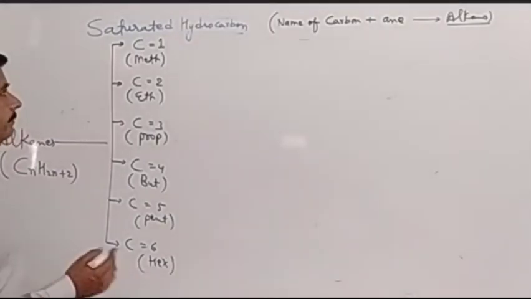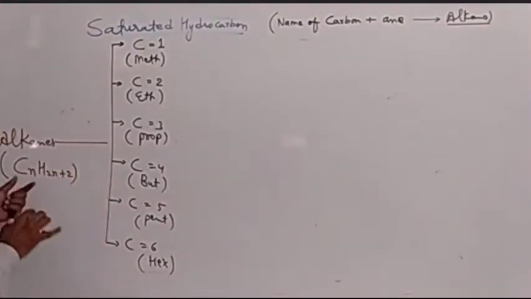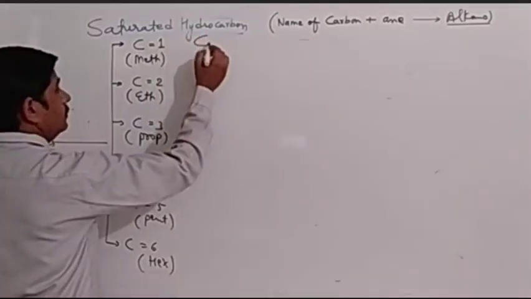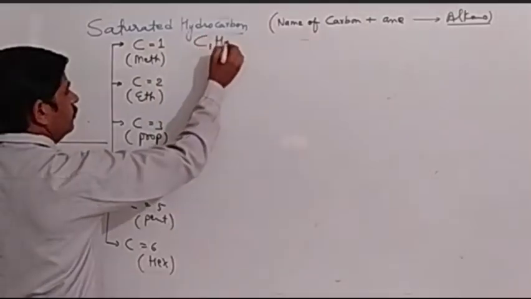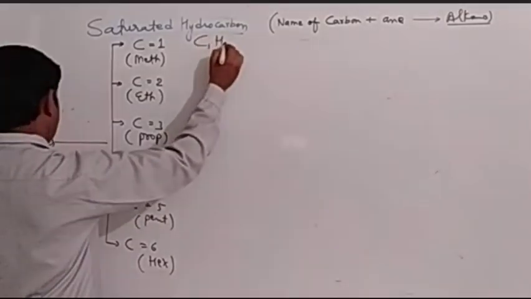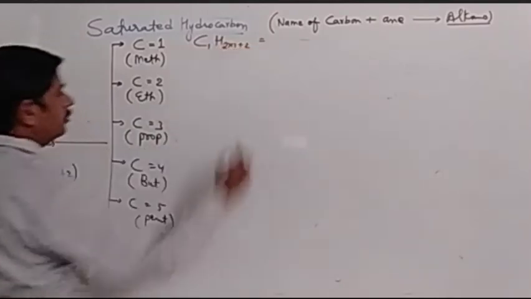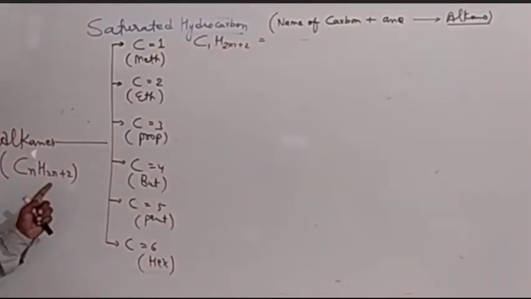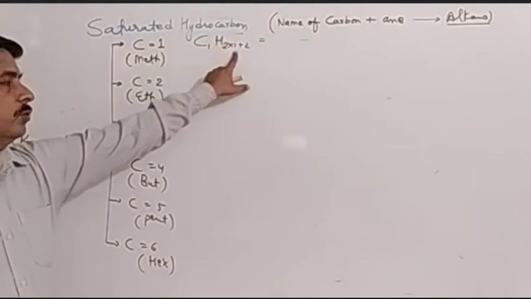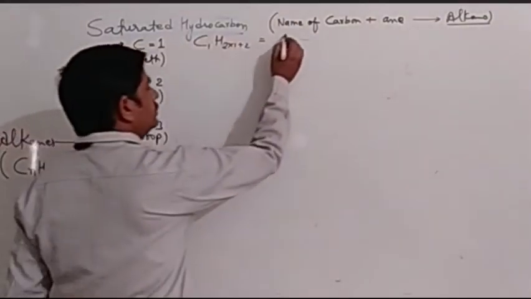Let's see. Suppose we have a compound having only one carbon. Then the formula will be CH4. We make it according to the formula CnH2n+2. If I place one carbon here, then there will be 2 into 1 plus 2, so the formula will be CH4.